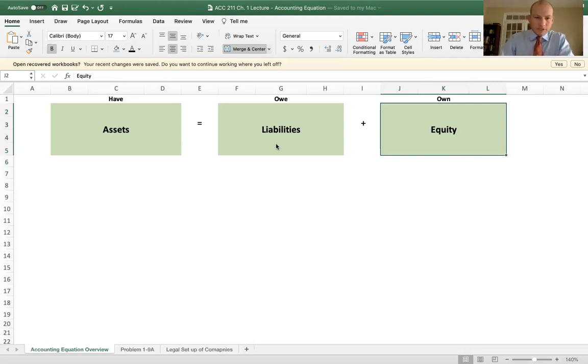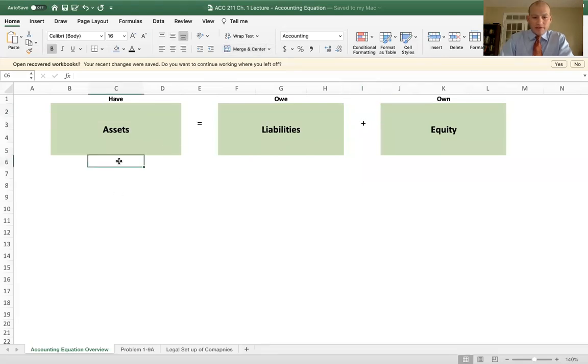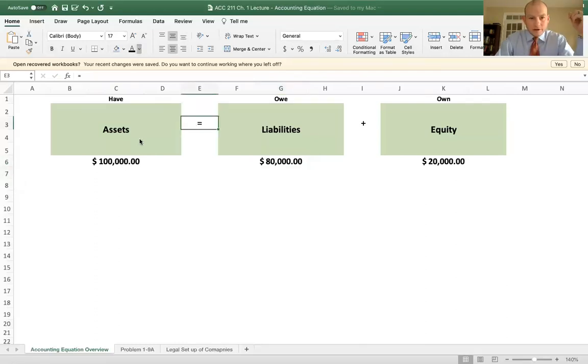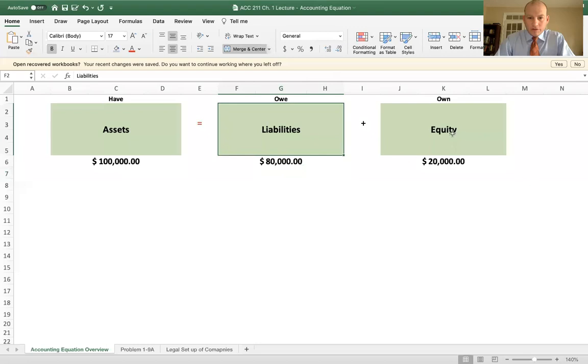For example, let's say you buy a $100,000 house and you put a 20% down payment on it. So $20,000. That means that you're going to have $80,000 in liabilities. Now, if you pay attention to this equal sign right here, this is very important, because on this side of the equation, we have $100,000, and then over on this side, we have $100,000 by adding the 20,000 and 80,000 together.